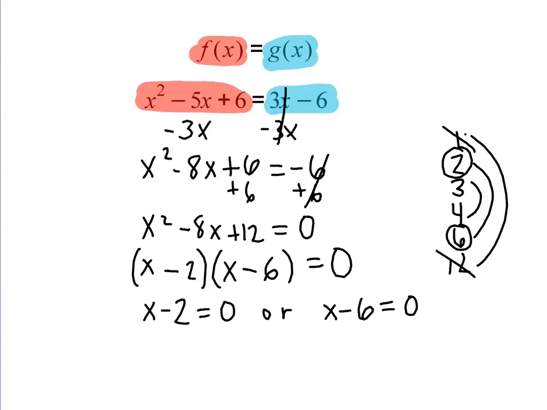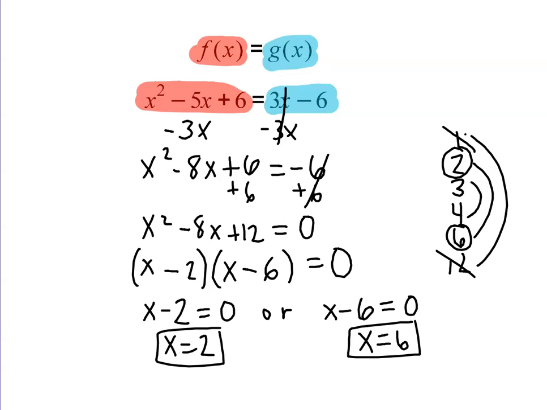So I'm just branching them off, setting them both equal to 0. All right, so now I'm just going to solve these linear equations. What number minus 2 is 0? That has to be 2. So one of our solutions will be x equals 2. And then over here, what number minus 6 is 0? That is 6. So the x coordinates at the points of intersection are 2 and 6.